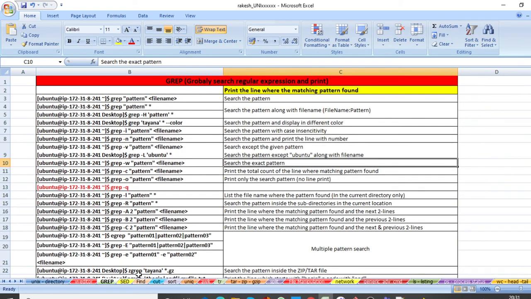So grep is done today, and Unix directory is done, then listing is done. These three things you just have a look at and practice, and tomorrow we will start the cd, cat commands. We will see those commands tomorrow.